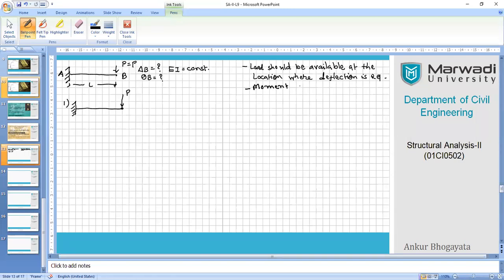So moment should be available at the location where rotation, or slope, ideally rotation, is required.